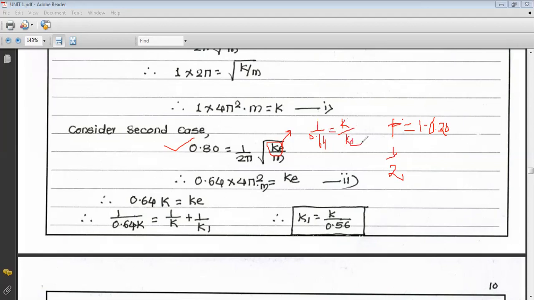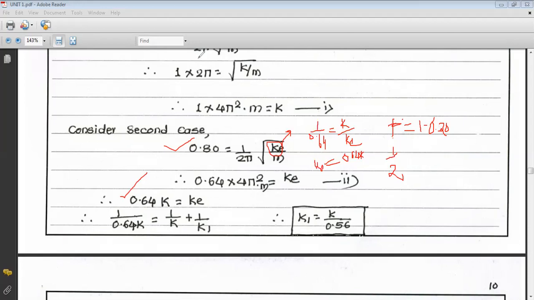Now from that we can find out the value of k. Cross multiplication: k into 1 is k, and 0.64 into k. So the equivalent stiffness is 0.64 k.